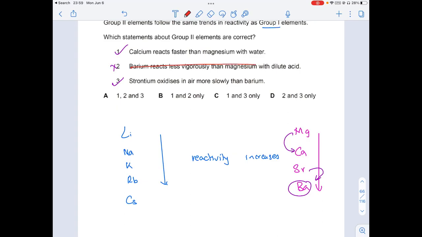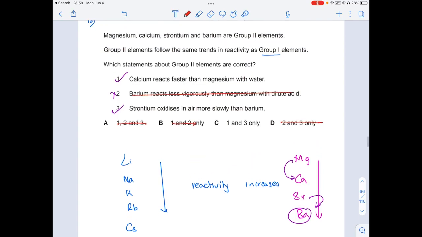So option 2 is wrong. So wherever option 2 is there, that is going to be wrong. So the options are only 1 and 3, which are correct. That's going to be the answer.